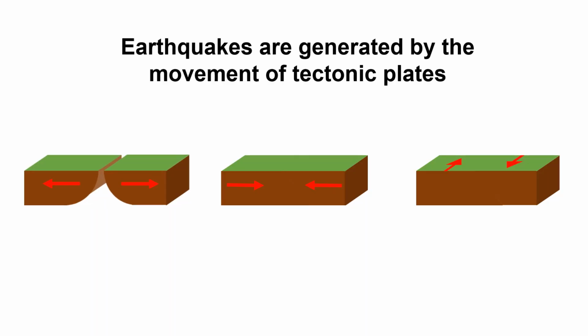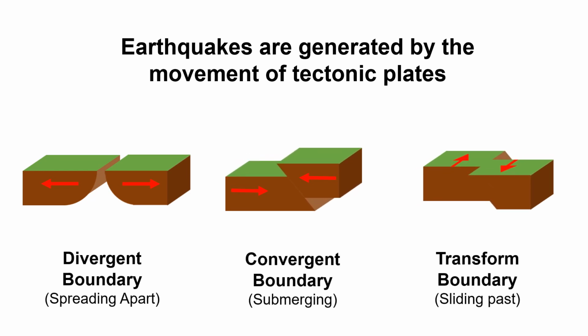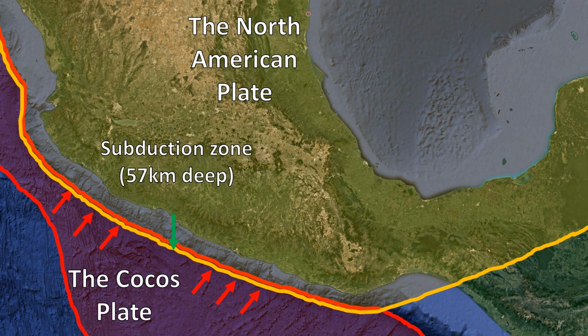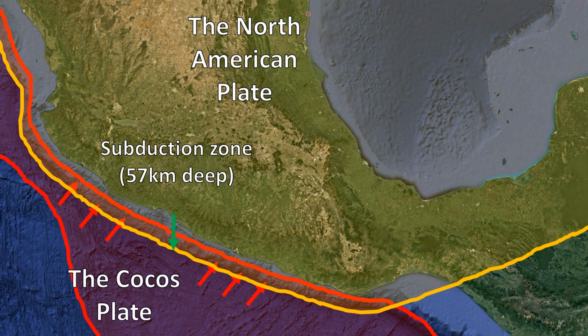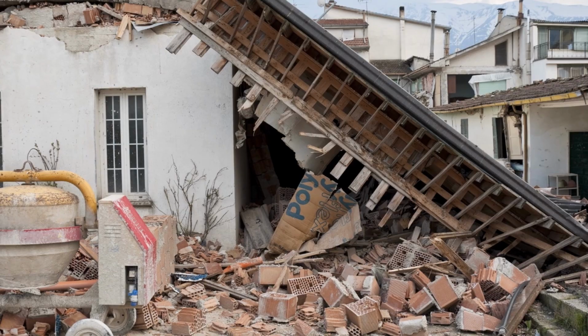Earthquakes are generated by the movement of tectonic plates, which can be converging, diverging, or sliding past. The 2017 event was the result of the Cocos Plate submerging below the North American plate at a depth of 57 kilometers. More than 370 people died and 6,000 were injured.